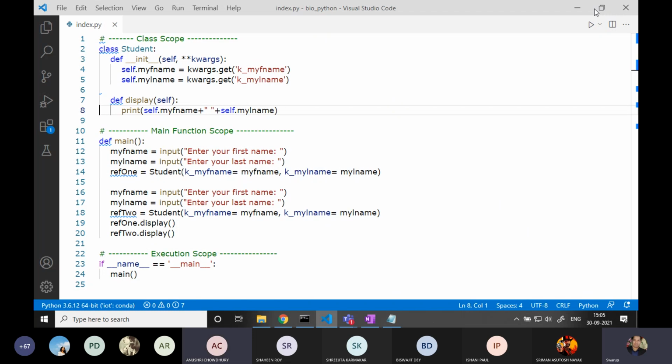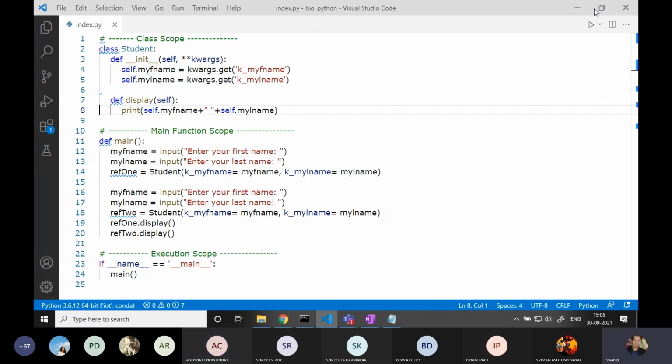So the basic ones would be what is the function of self in kwargs, and then how I am printing the values. How to implement a constructor? That could be one part of a question, actually, I feel.